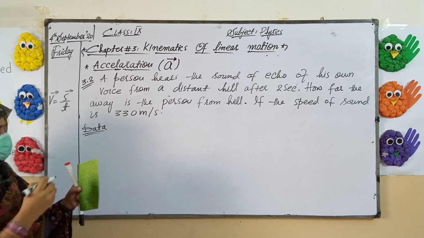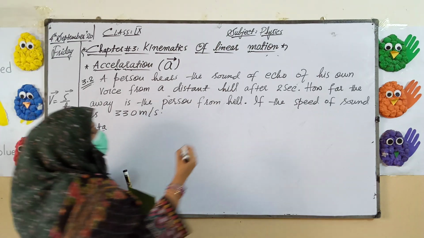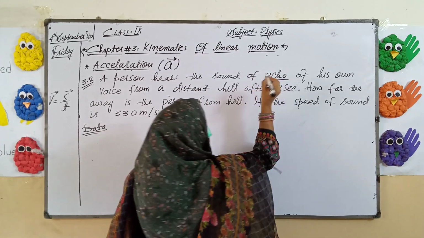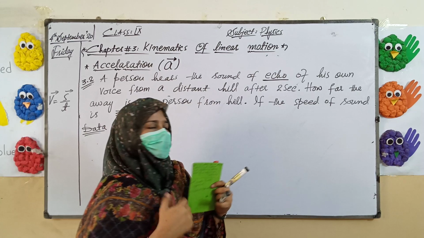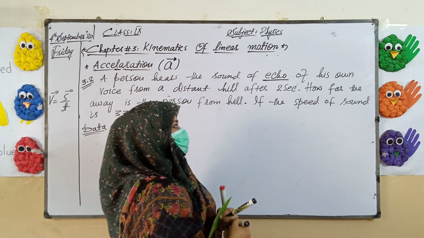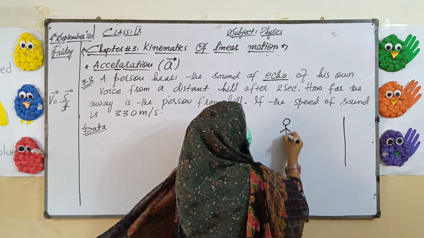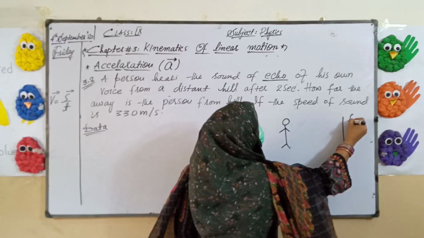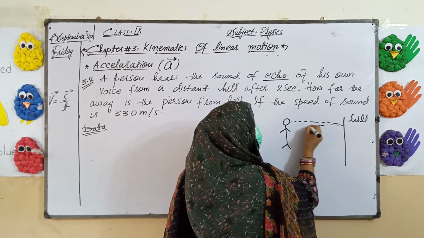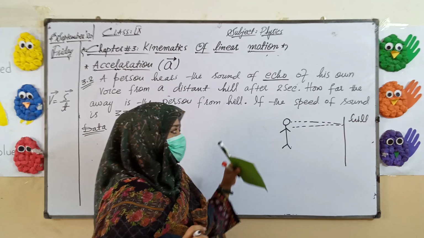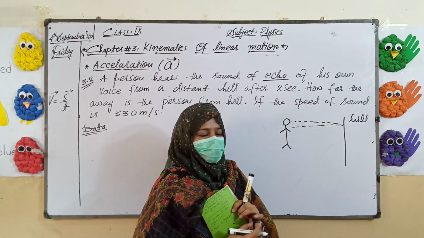Now in this question, a person is hearing the sound of an echo. Echo means the reflection of sound. If a person is standing here and the hill is here, when he is speaking, his sound will strike the hill and come back into his ear. Then he will hear the sound. It is known as the echo.